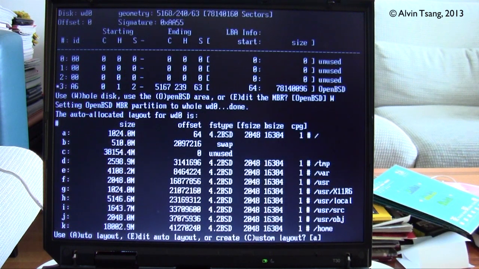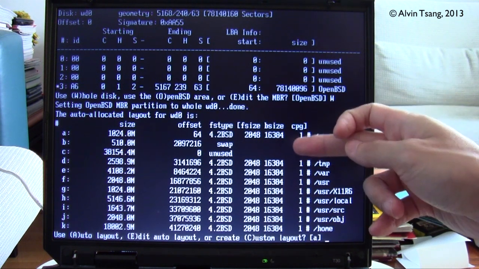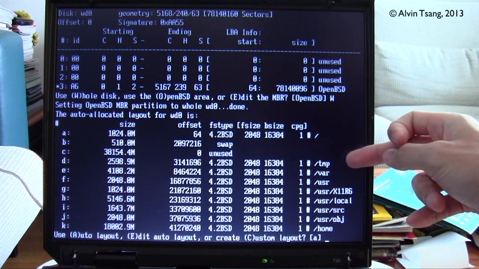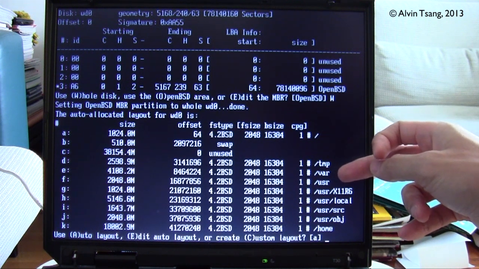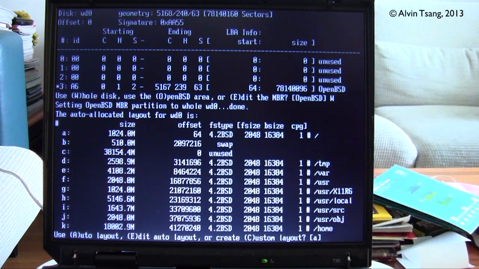And now it asks to set up the file system. First, you see here is the base, then there's a swap, then there's the TMP temporary file directories, VAR, user, etc., and then the home directory. This is the basic file system for OpenBSD.